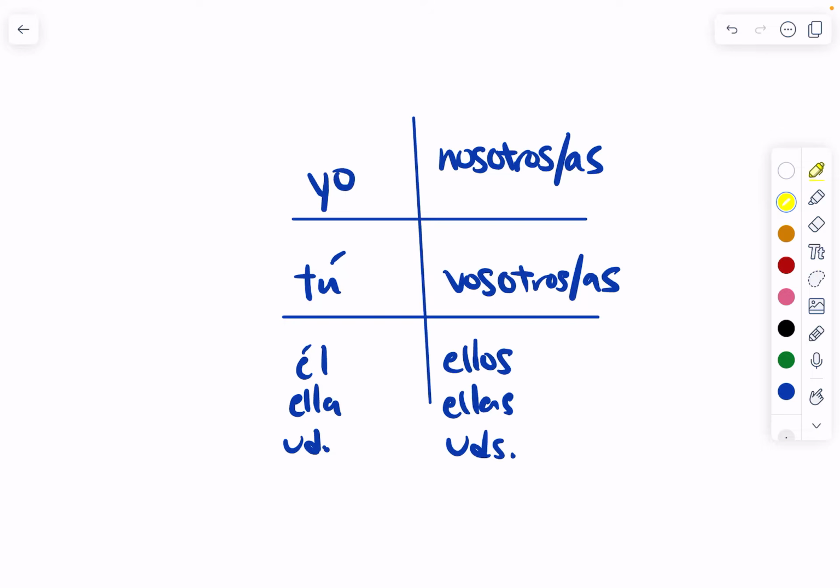Yo, which means I. Tú, which means you. Él, he. Ella, she. Usted, you, but formal. Nosotros and nosotras, we, masculine and feminine. Vosotros, y'all, masculine, feminine. Ellos, they. Ellas, they, female. And then ustedes, you guys, or you plural.